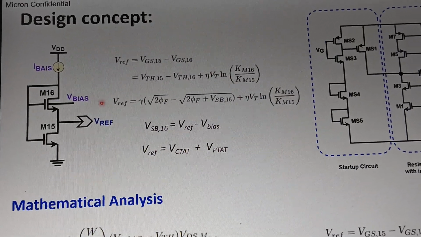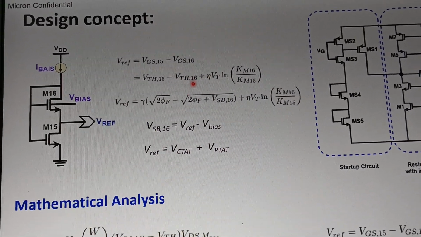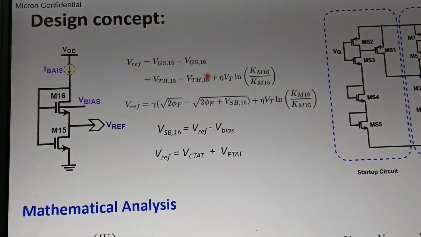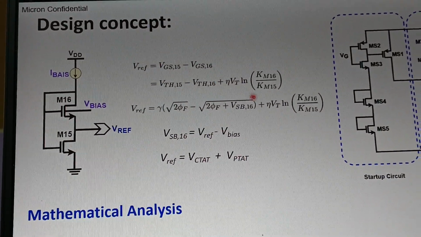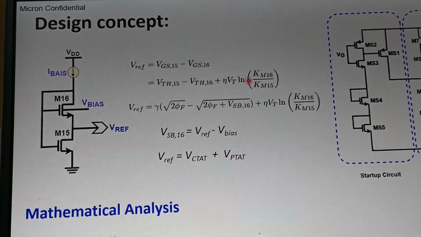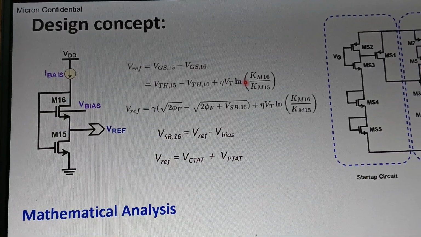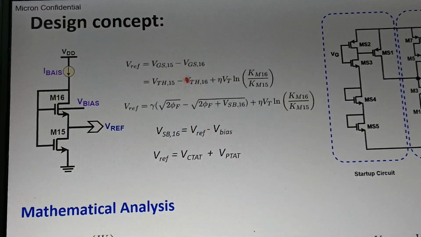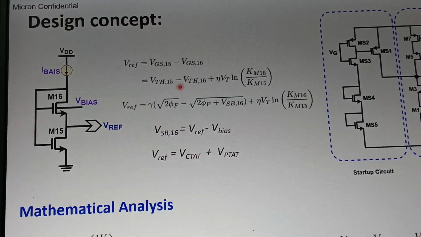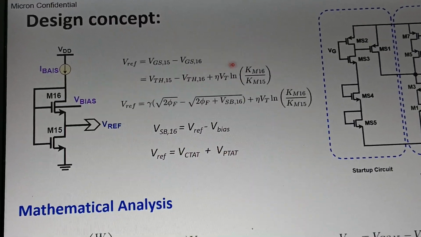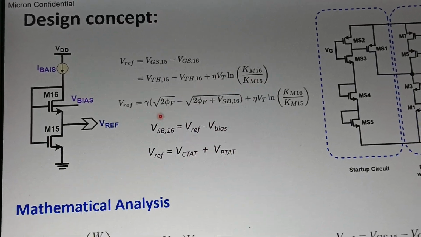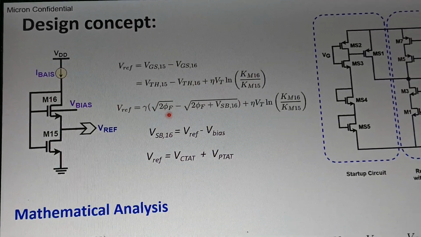Now, to make this circuit independent with respect to temperature, we need to create this VTH1 minus VTH2 as c-type in nature, because this is p-type. According to the method of generation of reference voltage, we need a voltage which is opposite in temperature dependency compared to this one. This is nothing but the VTH equation.